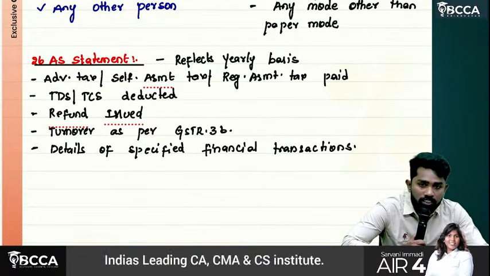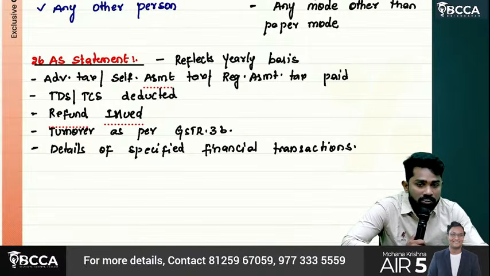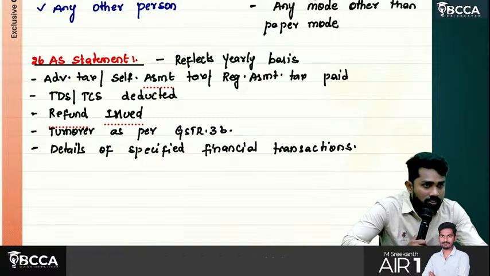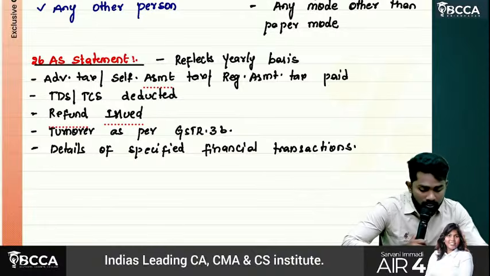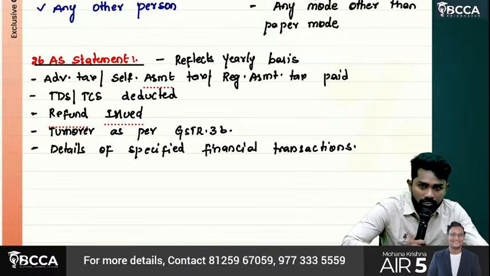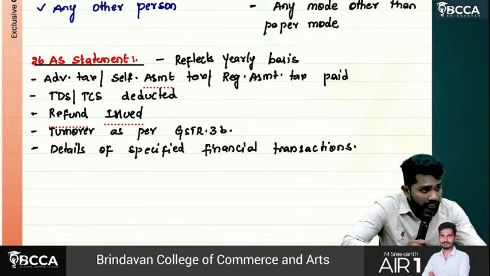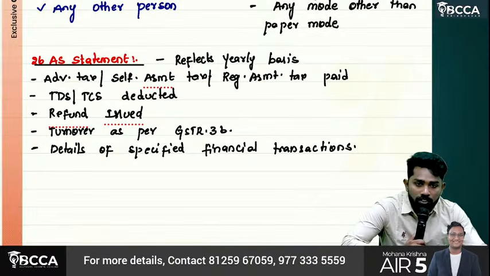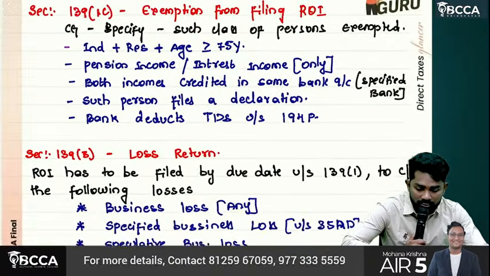Then Form 26AS. So 26AS is a statement which reflects on a yearly basis. It consists of tax paid details such as advance tax, self-assessment tax, and regular assessment related tax, if any paid, it will be reflected there. TDS and TCS deducted, refunds if any issued, turnover as per GSTR 3B, and details of specified financial transactions.